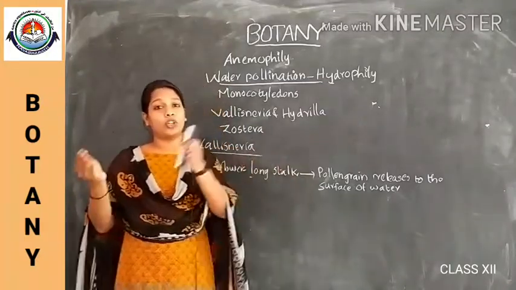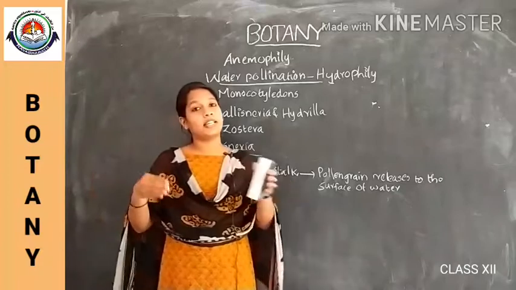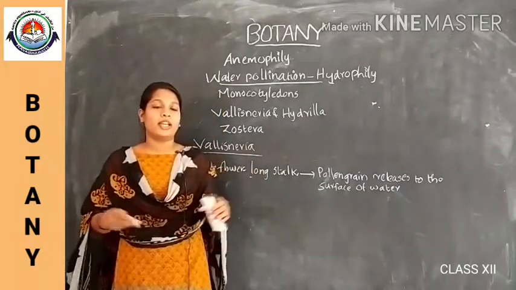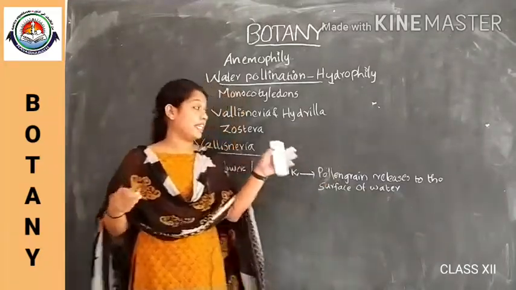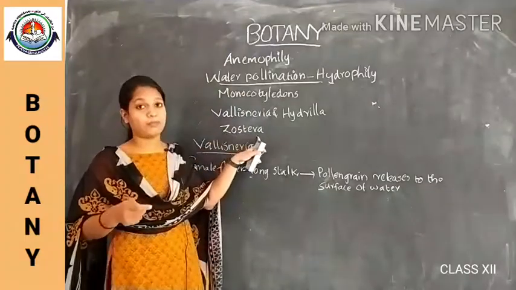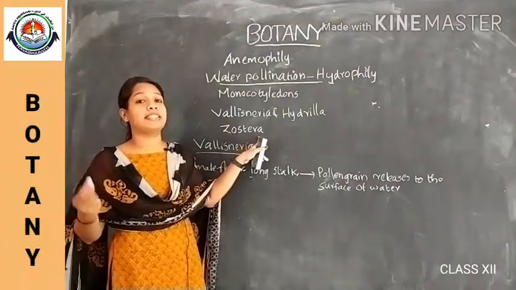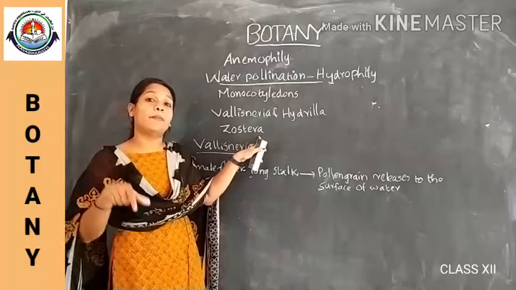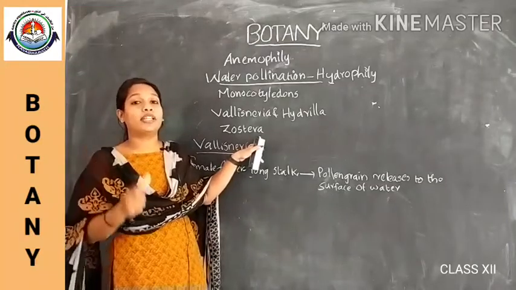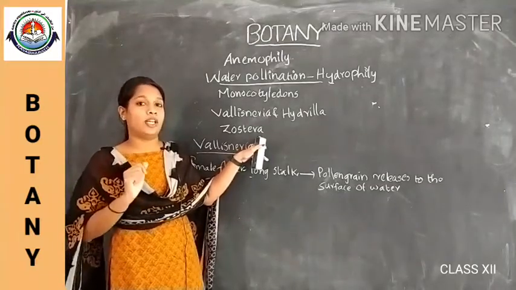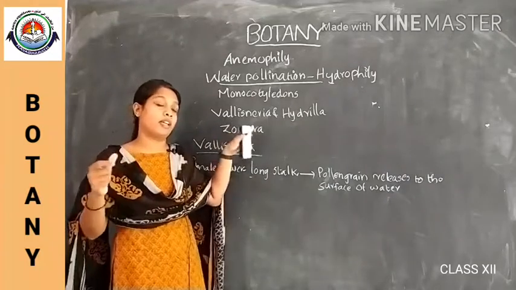Water pollination can occur this way also. So pollination occurs inside the water.